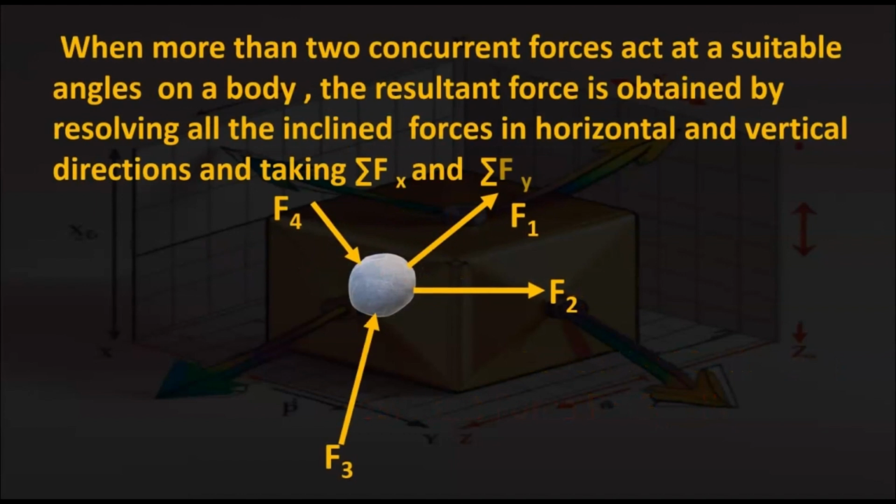When more than two concurrent forces act at suitable angles on a body, the resultant force is obtained by resolving all the inclined forces in horizontal and vertical directions and taking sigma Fx and sigma Fy. For example, there is a system of forces acting on the body: F1, F2, F3, and F4. They are all concurrent, meaning they have a common point of intersection.